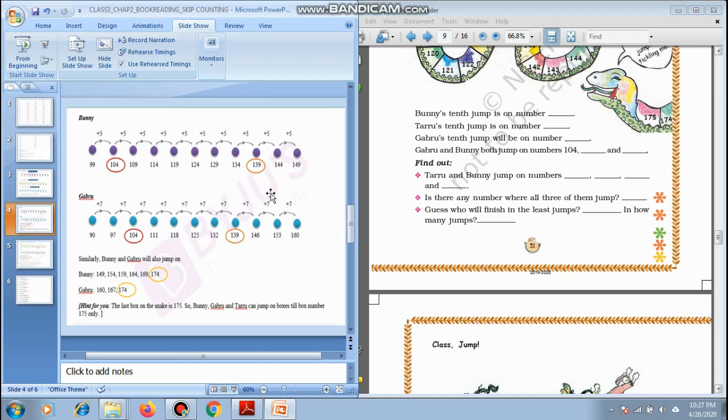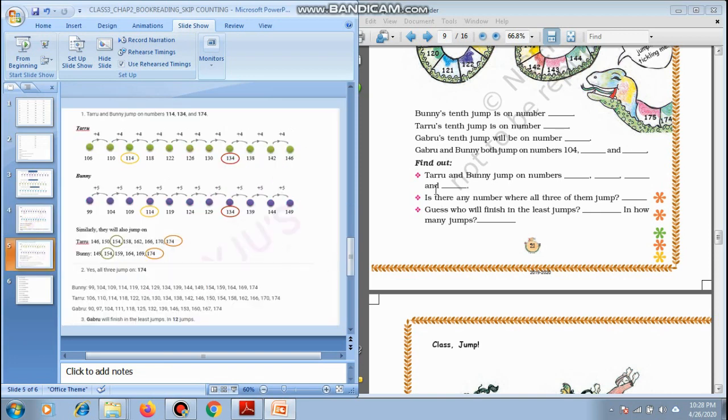Similarly, after their jumps, they are also going to jump on 174, which becomes a common number for them. So this is the answer for them. The answer is 139 and 174. Now let us go on to the next question.